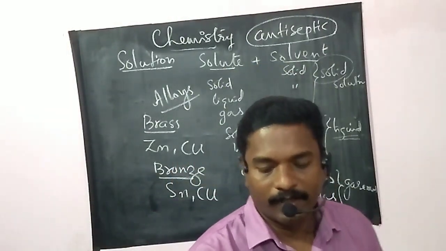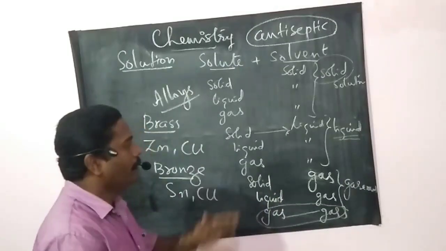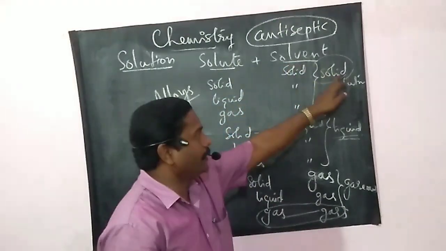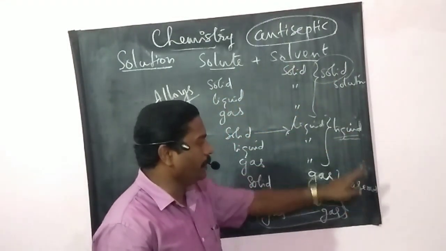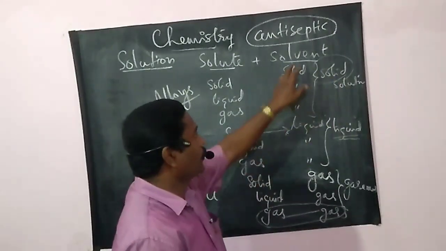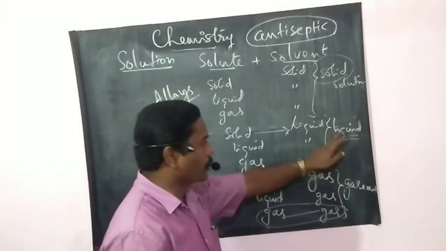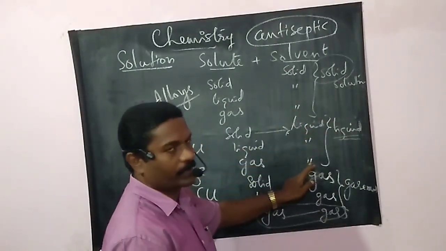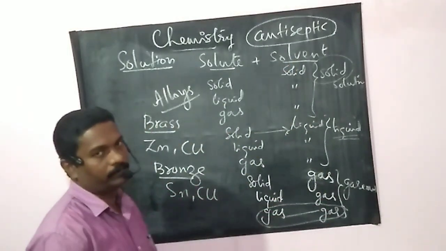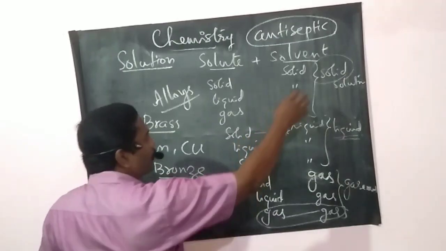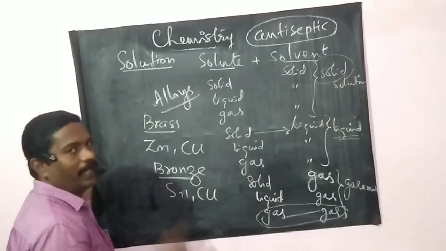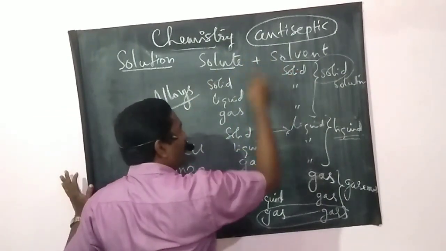Okay, students. So once again, depending upon the physical states of solute and solvent, there are three types: solid solution, liquid solution and gaseous solution. In solid solutions, the solvent is always a solid. In liquid solutions, the solvent is always a liquid. In gaseous solutions, the solvent is always a gas. And in solid solution, we have only one example, alloy, in which solute and solvent are solids.